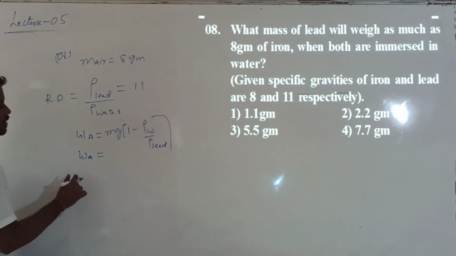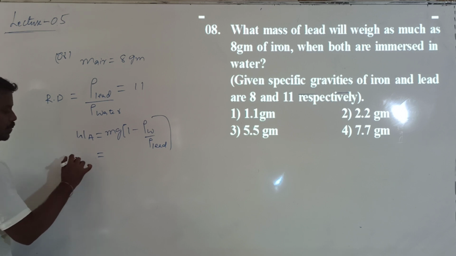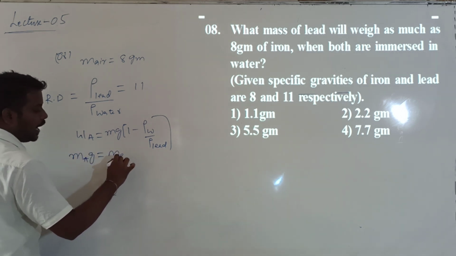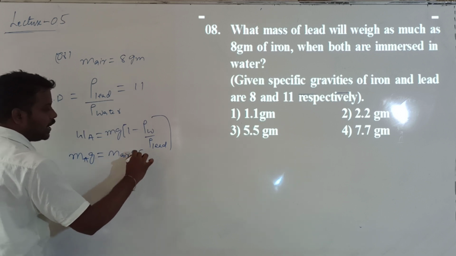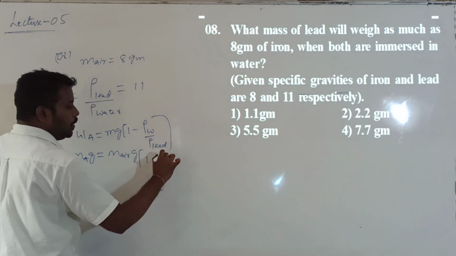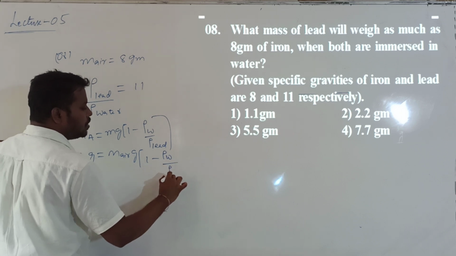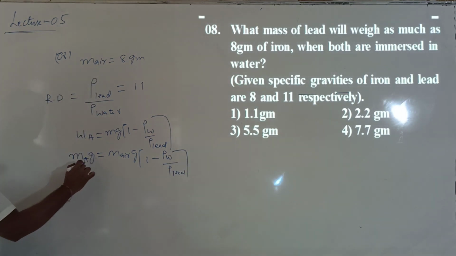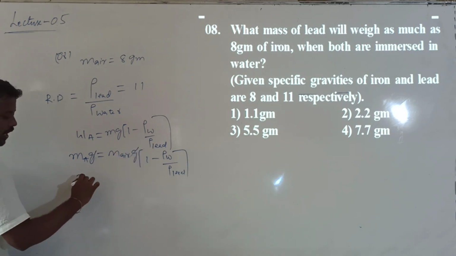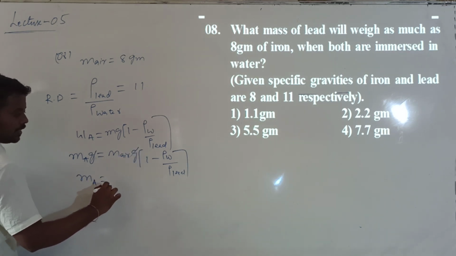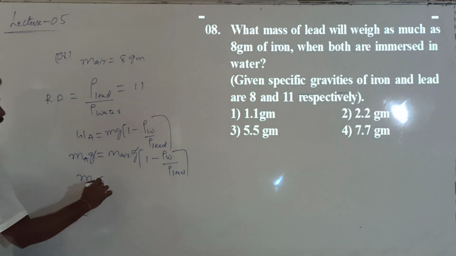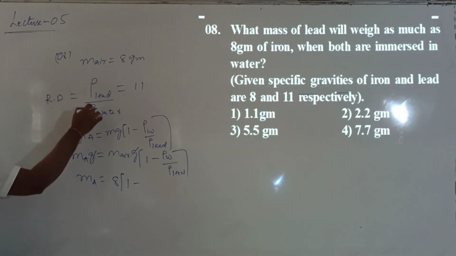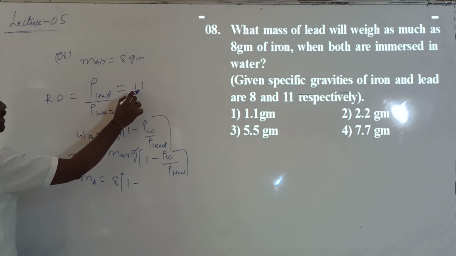They are asking only for the mass. I want to calculate the mass value. So this can be written as ma into g equal to m into g into 1 minus rho w divided by rho lead. Correct? Then what do I get? g cancels. I want to calculate the mass when it is immersed in water. So that is 8 into 1 minus rho w divided by rho lead.